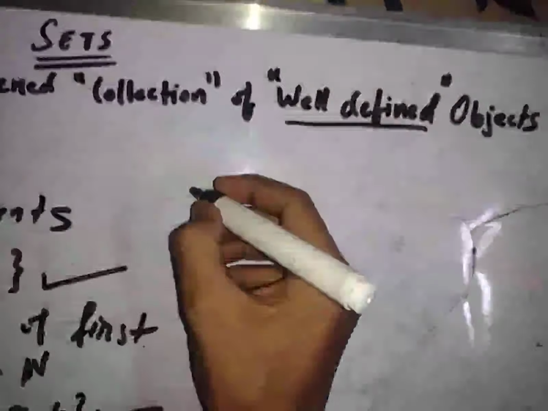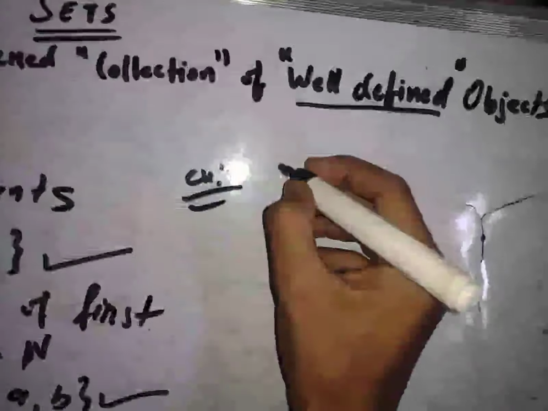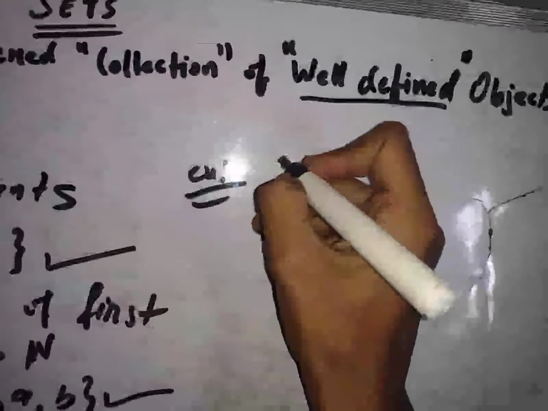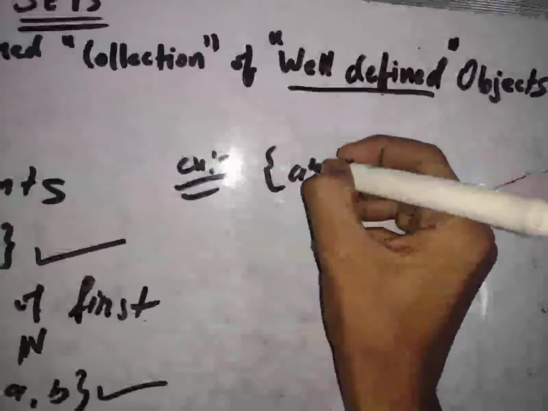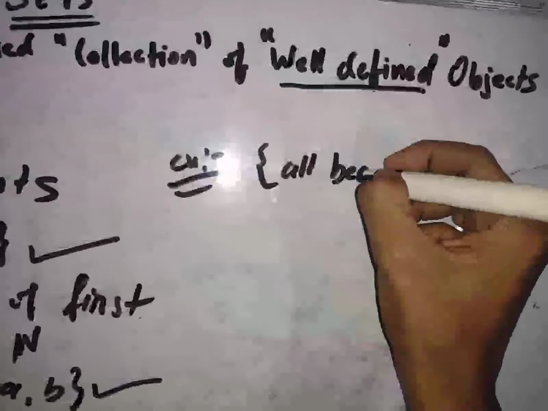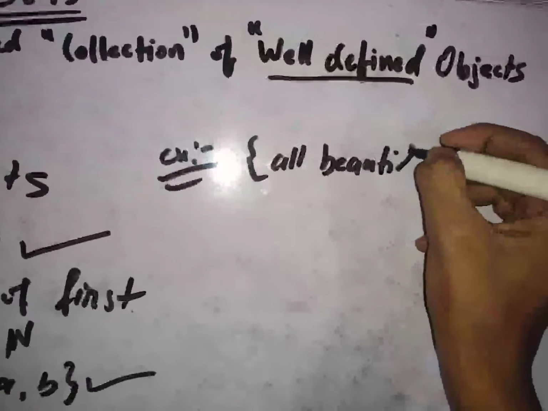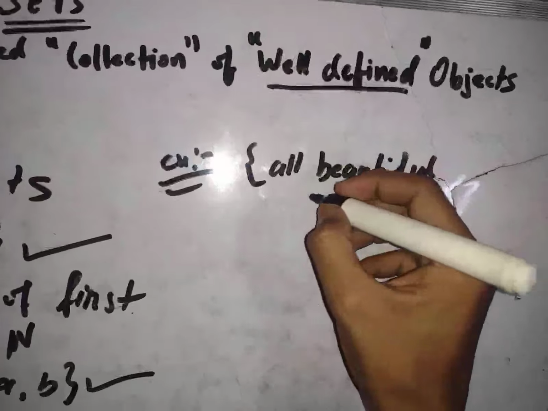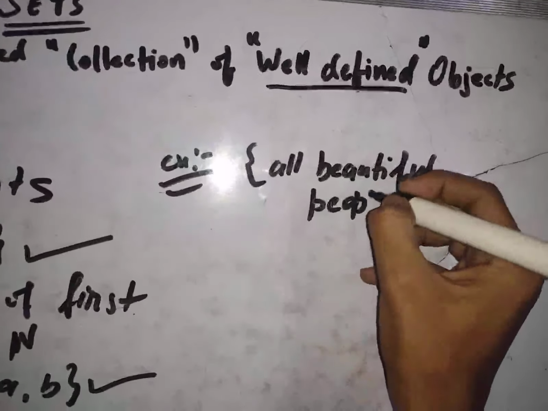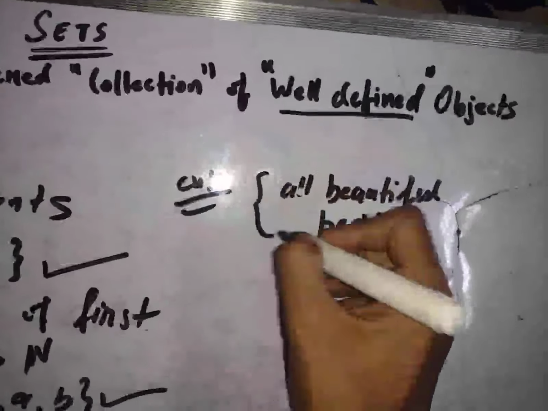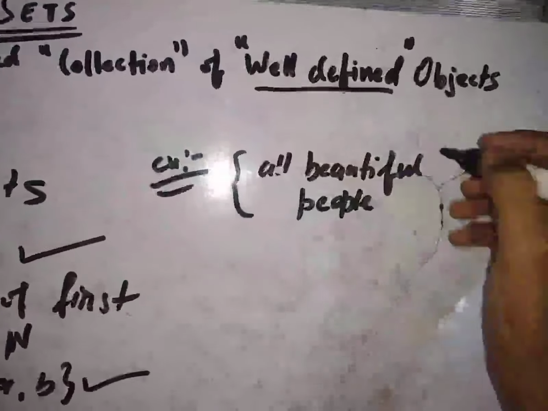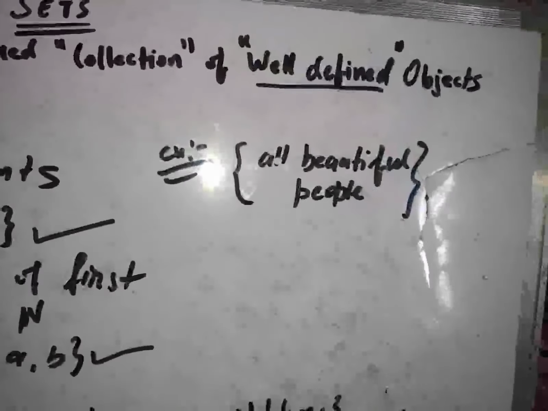Now, is this a set? Let's take another example, and let me write it. Is this a set or not?